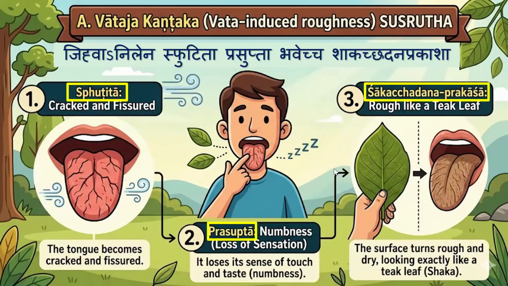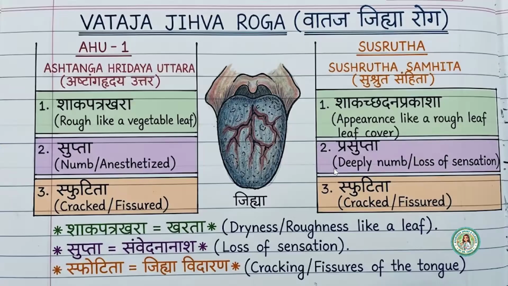So let's see what Sushruta Acharya described. Sushruta Acharya mentioned this as the Vadaja Kandaga. Jihva Anilena Spudita Prasupta Bhavecha Shaga Chadana Pragasha. So similar. Sushruta Acharya also mentioning Shaga Chadana Pragasha. So it is rough like a thick leaf. Spudita, there are cracks and fissure, as well as Prasupta, numbness is also there. Both mention Shaga Patrakara or Shaga Chadana Prakasha.